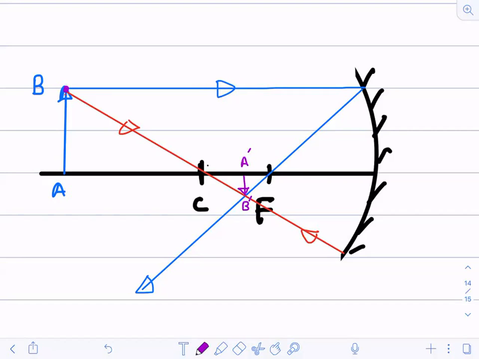It is not about how many rules you are using. I can use all the 4 rules for one. It is about whether you get the image using 1 rule, 2 rules, 3 rules, or 4 rules. It is not necessary that you should use 2 rules or 1 rule only. You should have the intersection point of the reflected rays. That is more than enough to get the image. Understood?